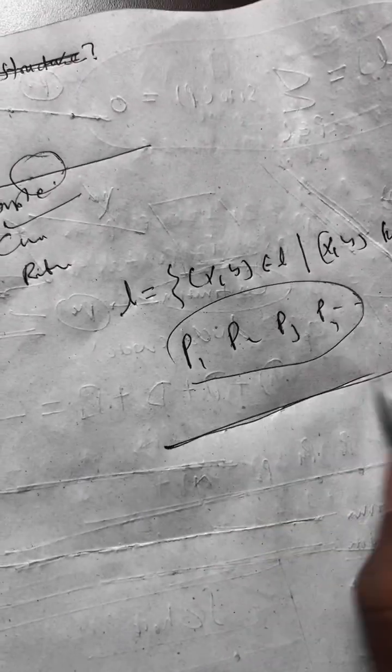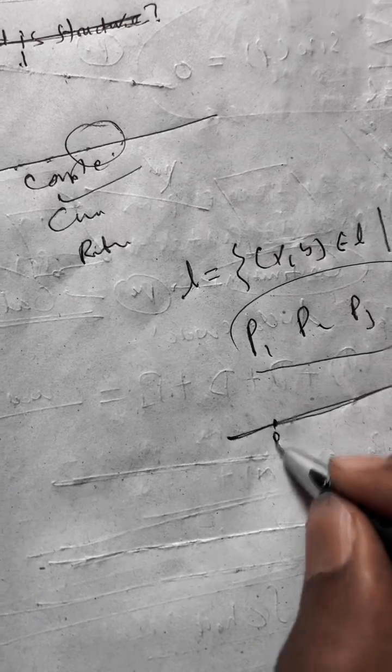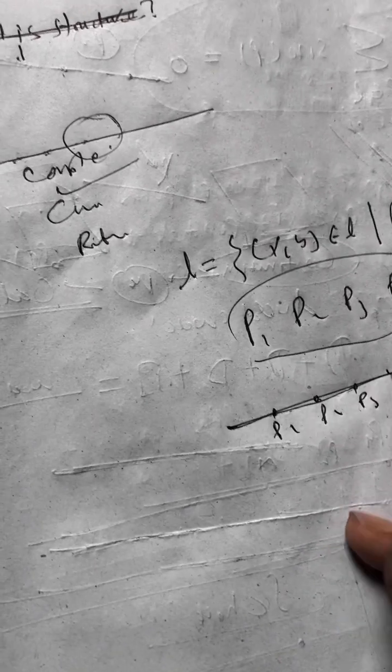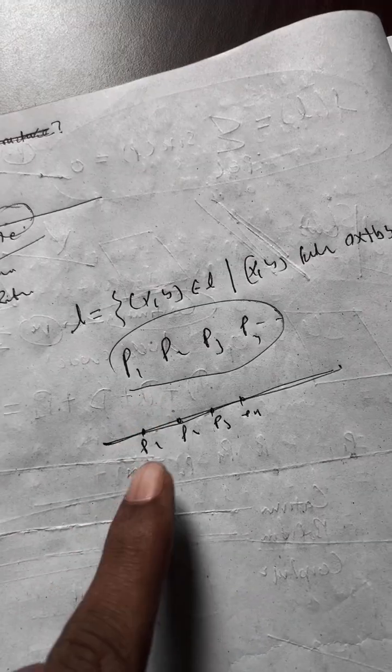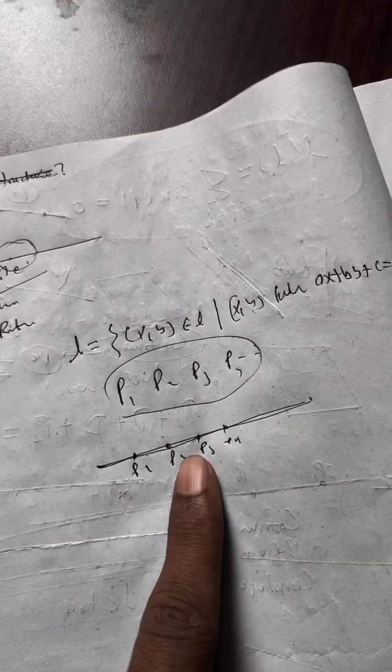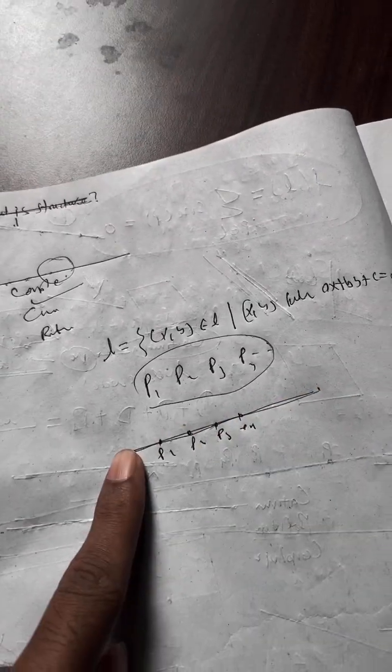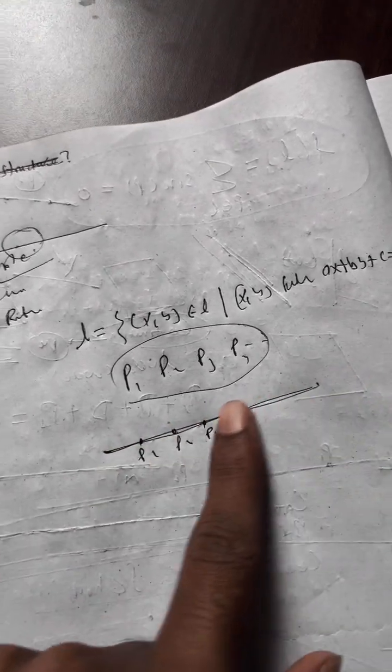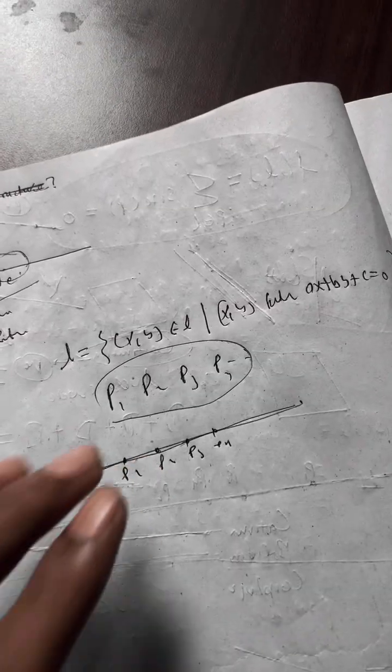No. Here is the line. We can assign positions p1, p2, p3, p4. We are free to do that. But we have to remember that this line is not made up of points. So there is no paradox. The paradox only comes from the thinking that a line is made up of points or a plane is made up of lines, and so on. But that is not the right way to think.